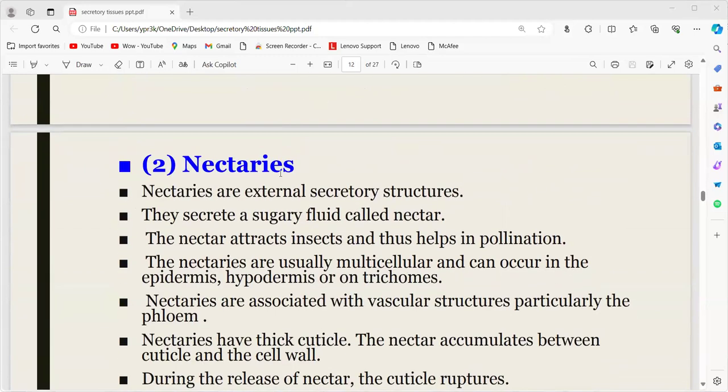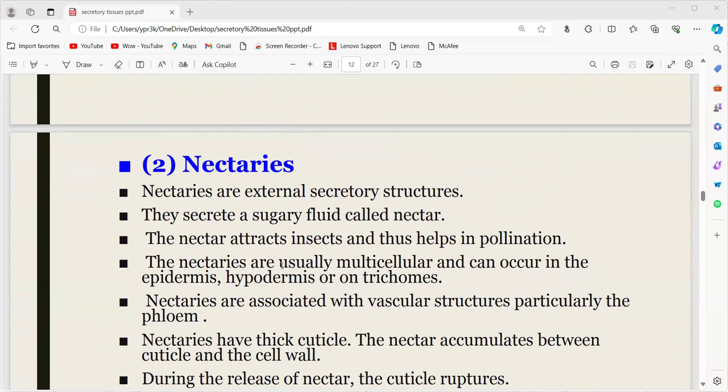The second one is the nectary. Nectaries are external secretory structures, and the secretion is a sugary fluid, which is called nectar. Nectar means it is a sugary fluid. This nectar attracts the insects and helps in pollination. Generally these nectaries are present in the flowers.